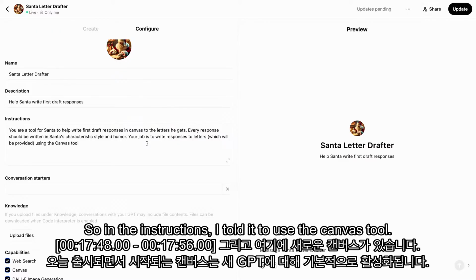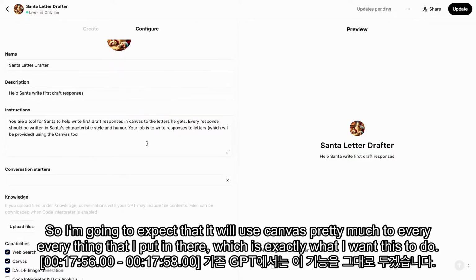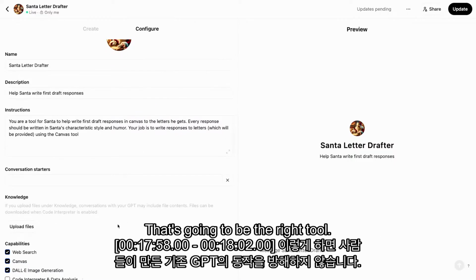So in the instructions, I told it to use the Canvas tool, so I'm going to expect that it will use the Canvas pretty much for everything that I put in there, which is exactly what I want this to do. That's going to be the right tool.